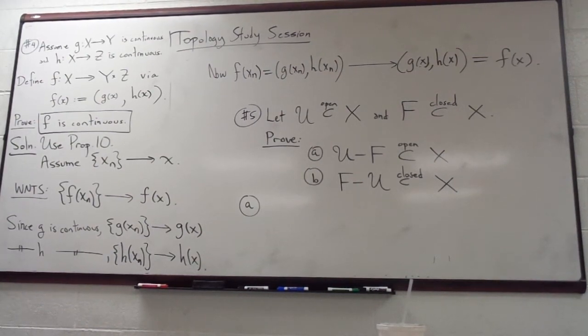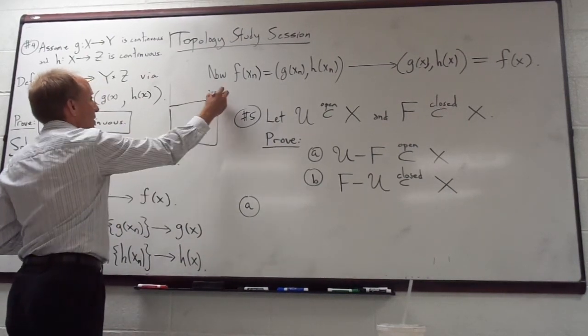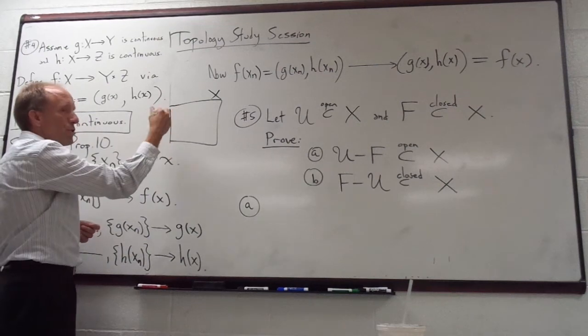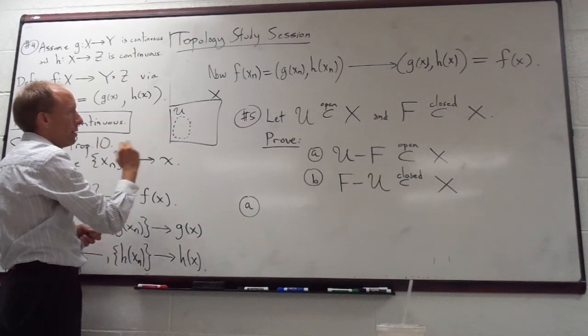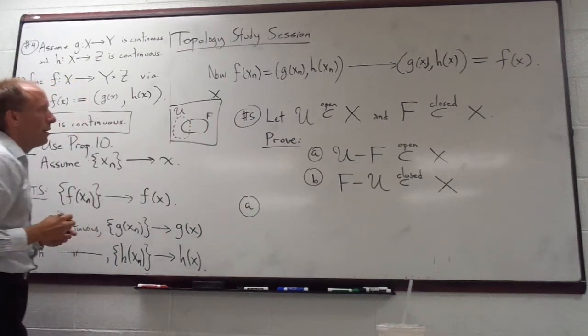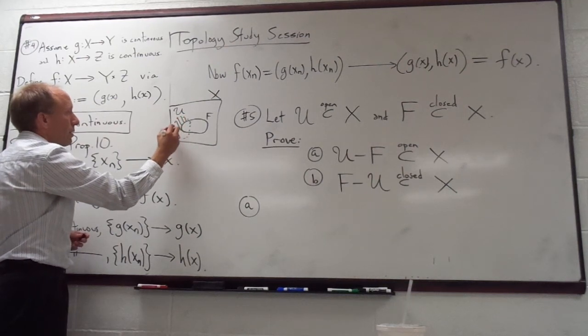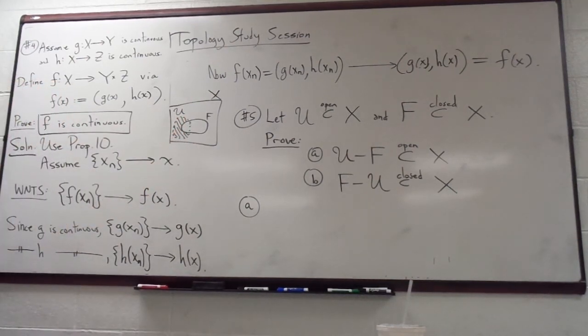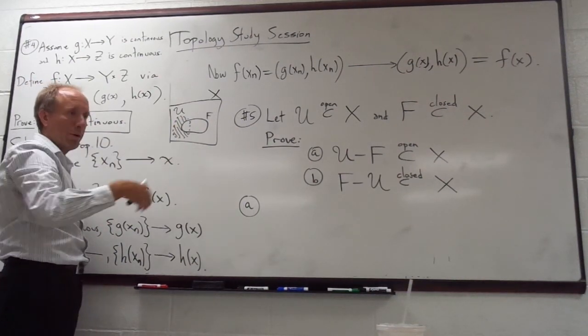Well, I drew a picture, and from what I understand, if you have a big set X, and then you have an open set, a dotted circle U. And then I put F a little bit over U, kind of like this, including the edge of it. So U minus F is going to be here. But U was already a union of neighborhoods without F. So then we can still make all of those sets unions of neighborhoods in there. So the part that's shaded is really a union of neighborhoods and therefore open.